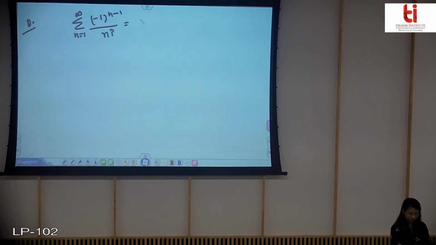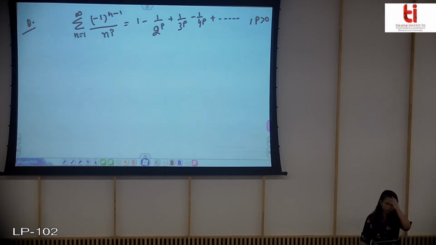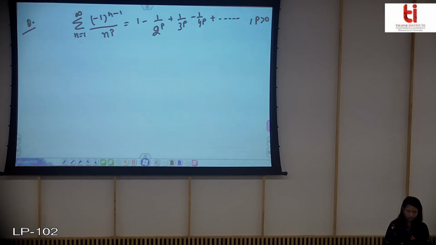So if I ask you what is the nature, I have an alternating series, this, that is equal to n to the power p.